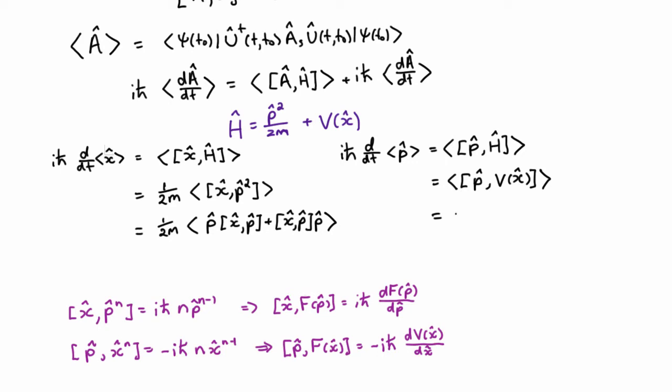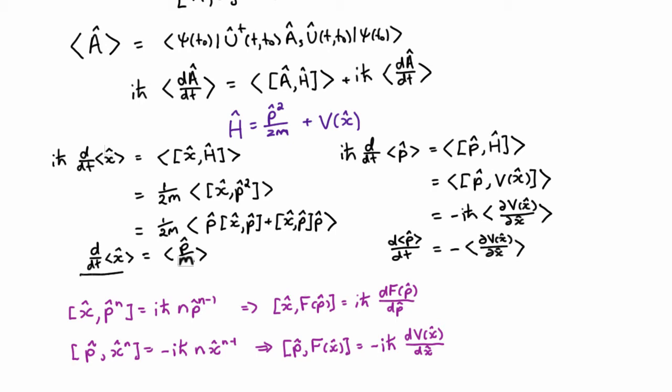And therefore up here we simply have that, the expectation value. And so we're going to get an iħ from this commutator here, and two of them, so we're going to cancel that too. And if we divide both sides by iħ, and same on the other side, then what we've generated is something called Ehrenfest's theorem, which shows us that the expectation values of the position and the momentum behave extremely like our classical variables.